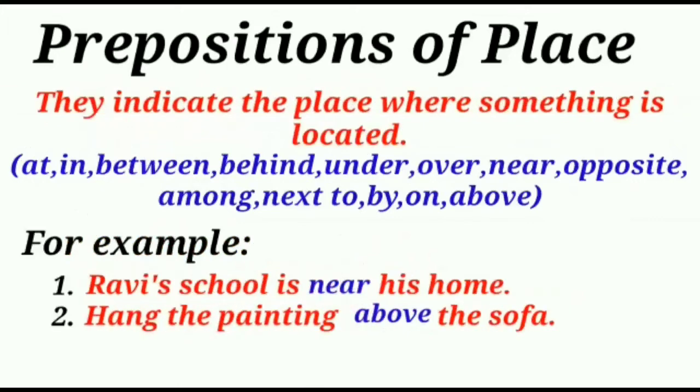Prepositions of place. They indicate the place where something is located. The prepositions at, in, between, behind, under, over, near, opposite, among, next to, by, on, and above can be used as prepositions of place. Let's see the example. Ravi's school is near his home. Hang the painting above the sofa. Near and above indicate the place where home and sofa are located.